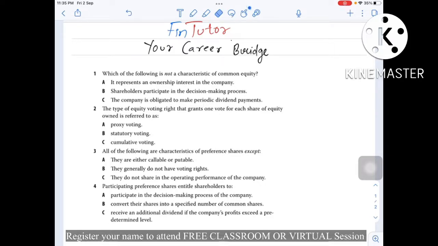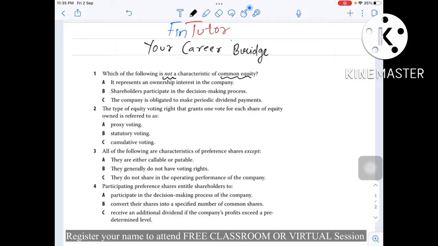The very first question says, which of the following is not a characteristic of common equity? You need to focus on the wordings. We need to find out which option is not a characteristic of common equity. Option A, it represents ownership interest in the company. So clearly this is one of the characteristics of common equity.